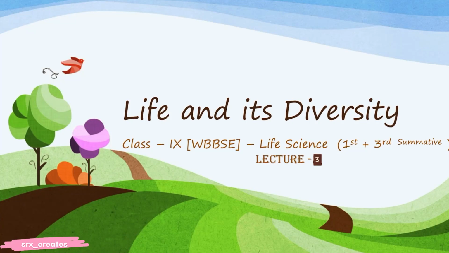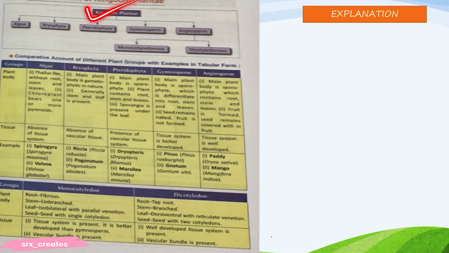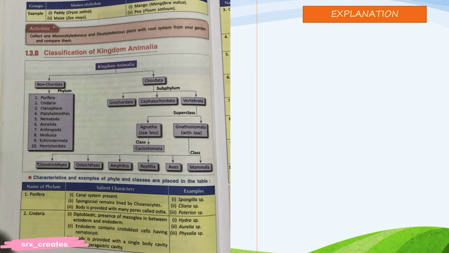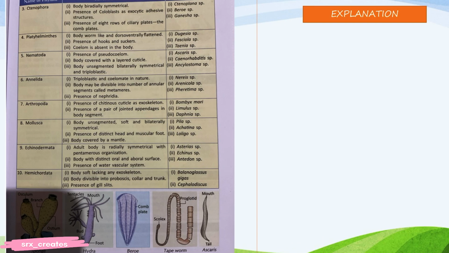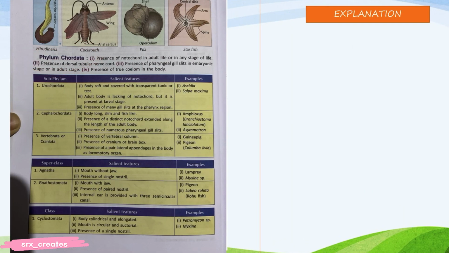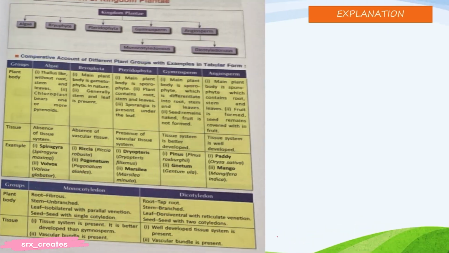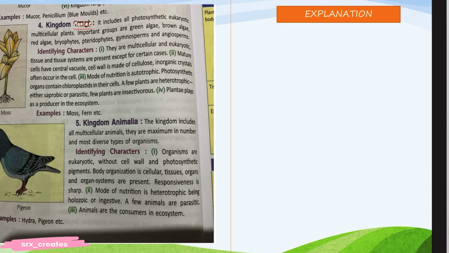Today we are going to cover the last lecture of life and its diversity. This is our last lecture. Today we will cover Plantae, Animalia, classification of Plantae, classification of Animalia, and phylum Chordata, which is important. Now this portion is very important because you have to learn examples.